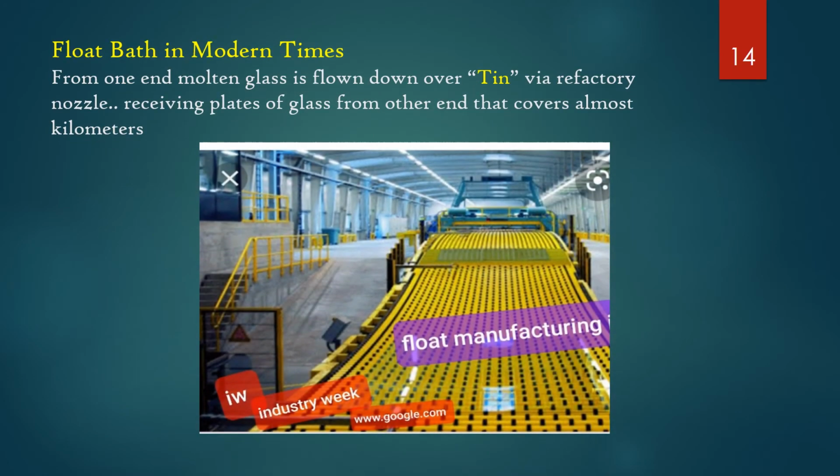Float bath in modern times. From one end, molten glass flows down over tin via a refractory nozzle, and plates of glass are received at the other end, which covers almost kilometers. In the float bath process, silica sand, limestone, etc. are added into the furnace at around 2900 degrees Fahrenheit, and it looks like lava, allowed to run on the tin bath. Then, when it reaches a lower temperature, around 2000 degrees Fahrenheit, it turns into sheets of